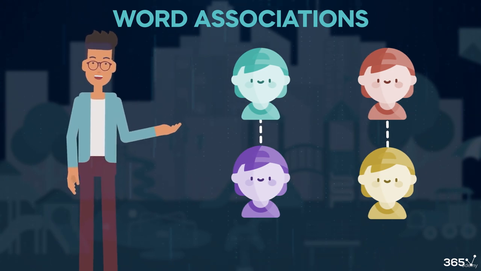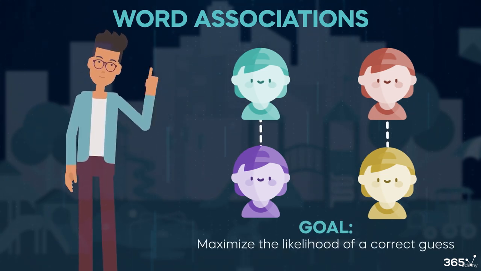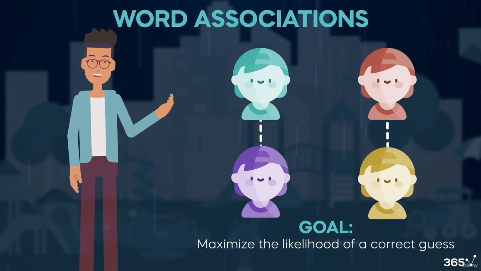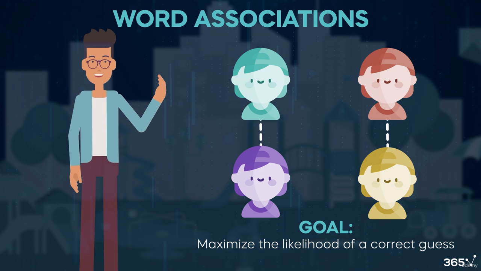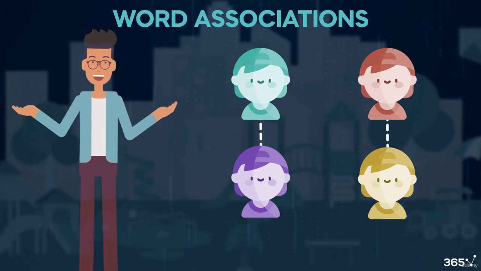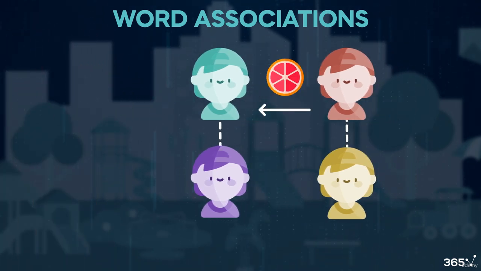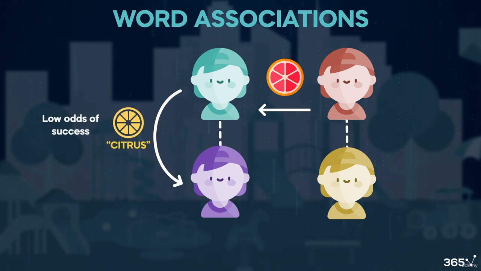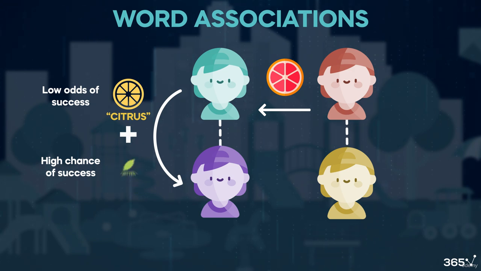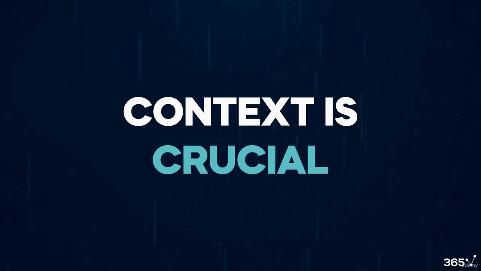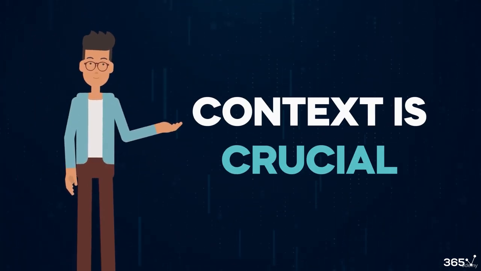Anyway, to be good at this game, you must think of the word that maximizes the likelihood of your teammate guessing correctly. Some words may be too complicated, so you'll need a few tries to understand them, providing more context. If I'm given grapefruit, I might need 2 turns. First, citrus, which gives my partner a low success chance. Then, bitter, which ensures they guess correctly. Alternatively, saying citrus and pink also offers a high chance of success. Context is crucial. So why am I telling you this story?